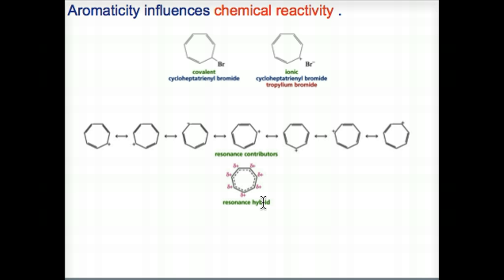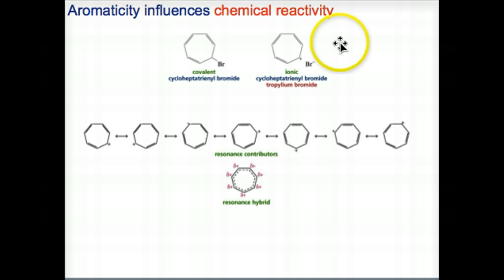The alkyl halide is not aromatic in the covalent form because it has an sp3 hybridized carbon right there. The ionic form, the cycloheptatrienyl cation, the tropylium cation, is aromatic because it is a planar cyclic ion. All the ring atoms are sp2 hybridized, and it has 3 pairs of delocalized pi electrons. Being more stable, the alkyl halide will exist in the ionic form.